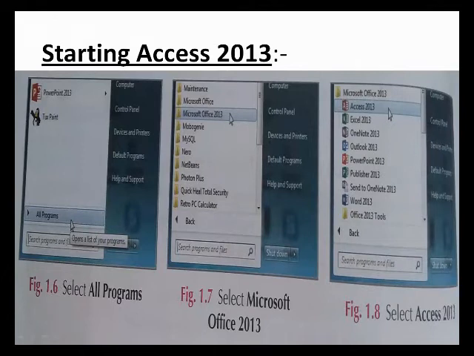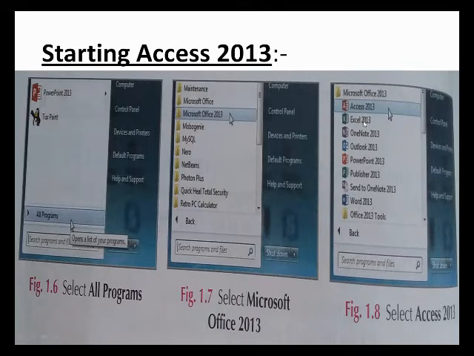We click the Microsoft Office 2013 folder and then it shows the different software: MS Access 2013, MS Excel 2013, MS OneNote 2013, MS Outlook 2013, MS PowerPoint 2013, MS Publisher 2013, and MS Word 2013.